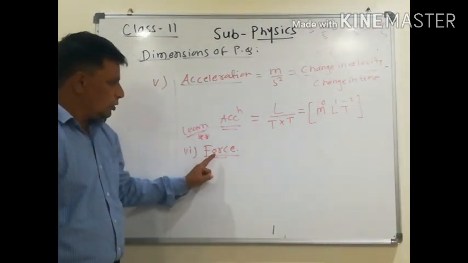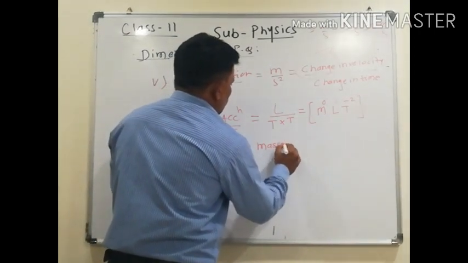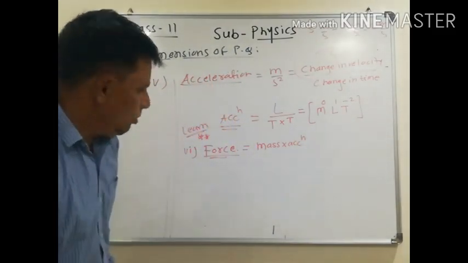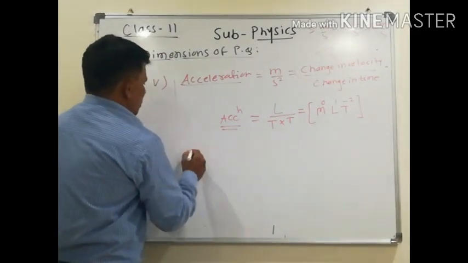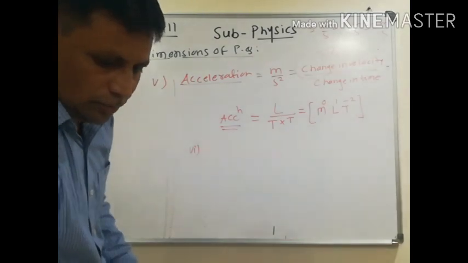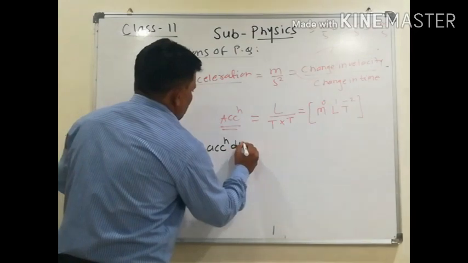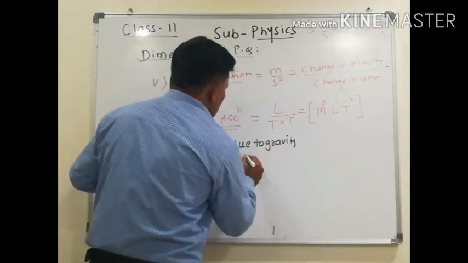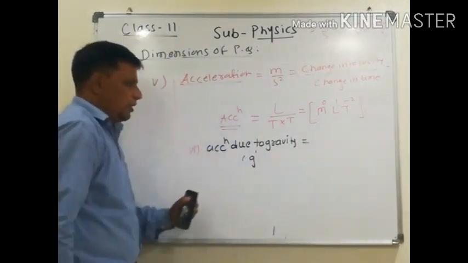Look, force. Now what is the definition of force? Mass into acceleration. Before going to that, force ला जाण्याच्या अगोदर we have number 6, acceleration due to gravity, that is G. What is the dimension of acceleration due to gravity?